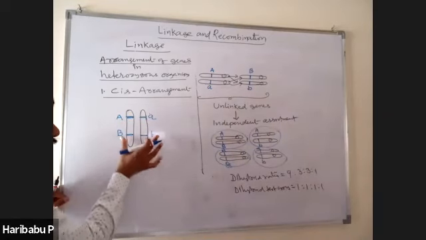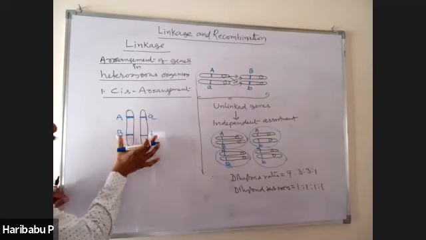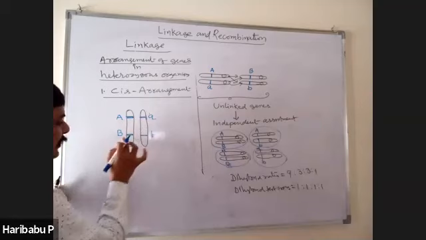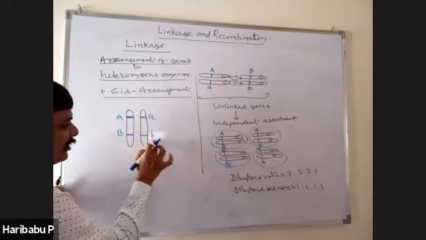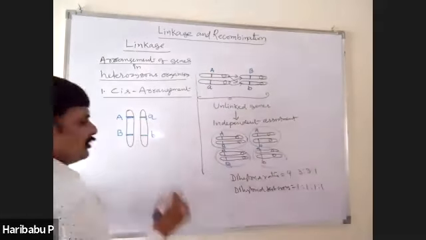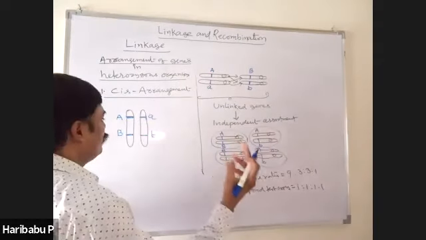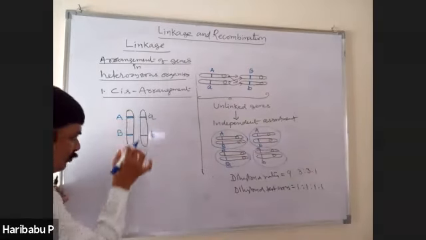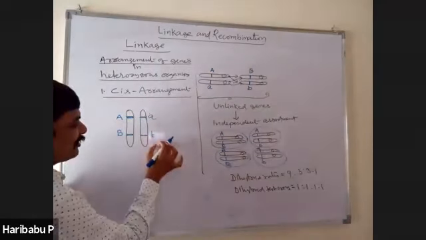For every gene, two alleles are there. For example, A gene is having two alleles, capital A, small a. B gene is having two alleles, capital B, small b. Therefore, this is one gene, this is another gene. For each gene, two alleles are present. Dominant alleles on one chromosome, recessive alleles on another chromosome.